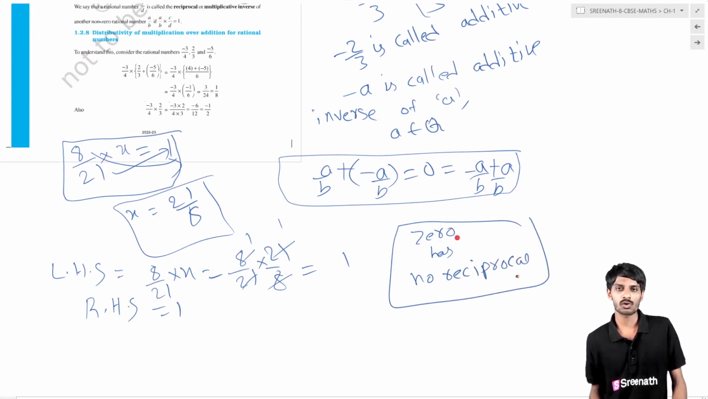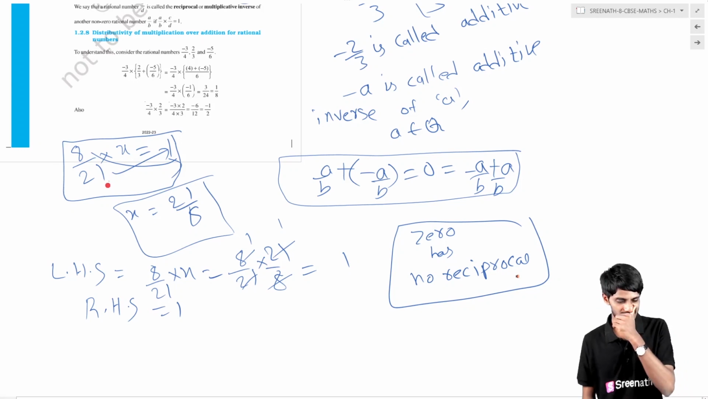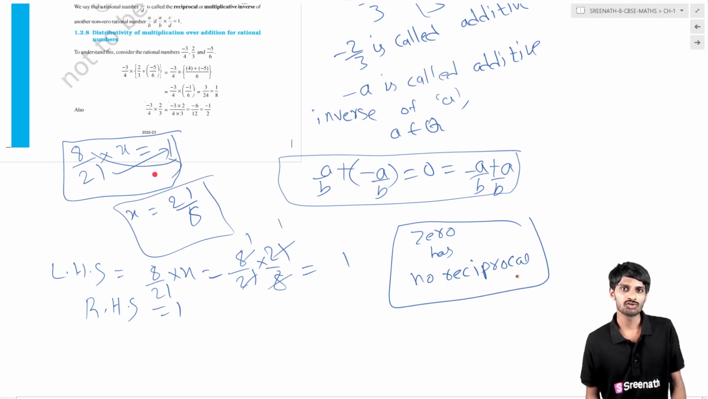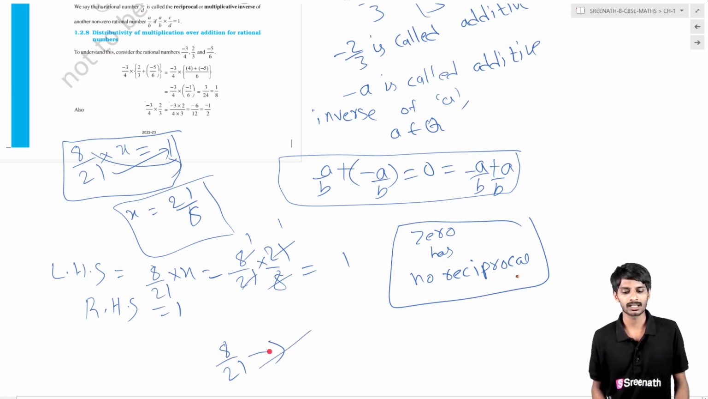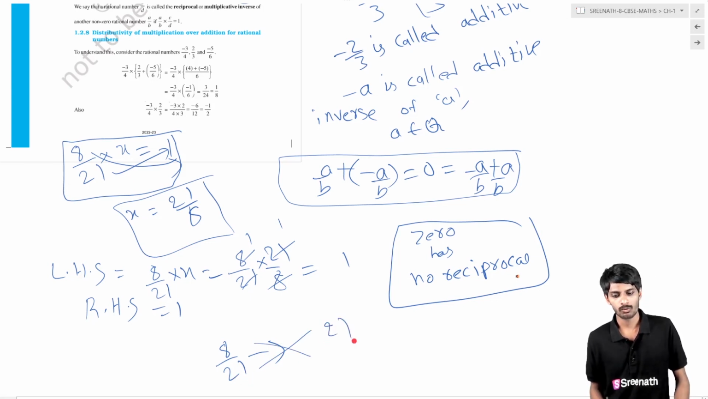But if you want to find the reciprocal of any number, simply multiply it with x and equate it to 1, then you will get it. Or simply, make its denominator into numerator and numerator into denominator. Suppose 8 by 21. To find its reciprocal, the denominator 21 becomes the numerator, and the numerator 8 becomes the denominator. So 21 by 8 is the reciprocal. This is the answer you get.